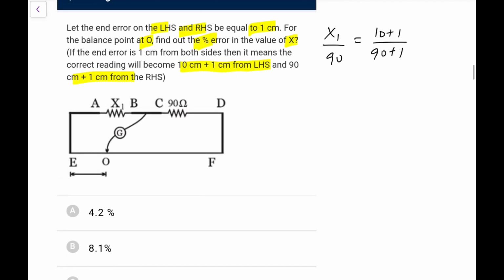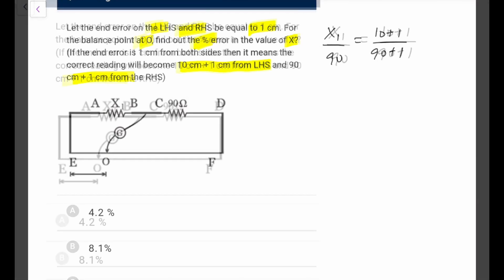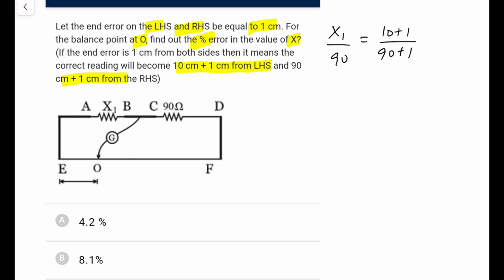It means the error in the value of x will be calculated this way. It is giving you an idea how you will calculate that particular error. Conventionally you take L1 and L2 and take the error in both, but I will go by what it is saying because it is telling you this is the answer.